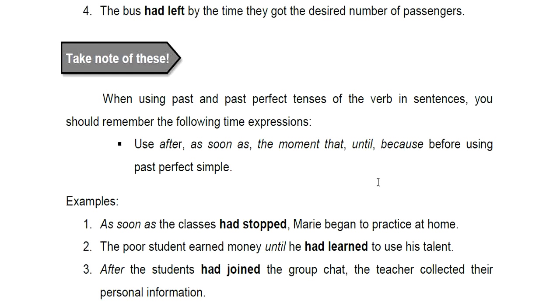Also, we have here the time expressions. A while ago, in the objectives, I mentioned about the time expressions. When using past and past perfect tenses of the verb in sentences, you should remember the following time expressions. So, you should remember these. This is very important, okay? Use after, as soon as, the moment that, until, because, before using past perfect tense. So, instead of simple past tense, it should be past perfect tense, okay? Use after, as soon as, the moment that, until, because, before using the past perfect tense.